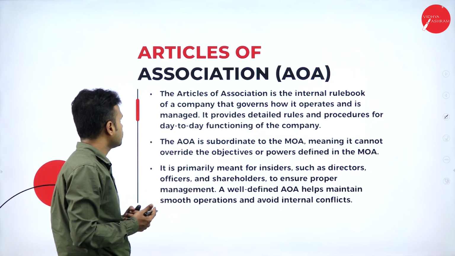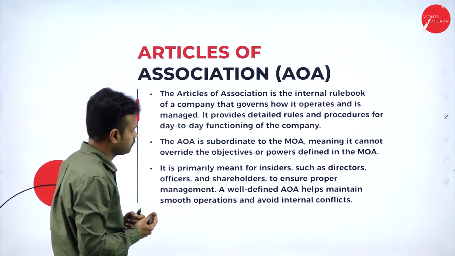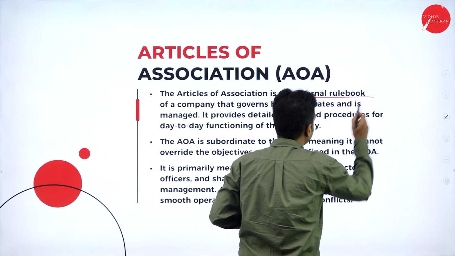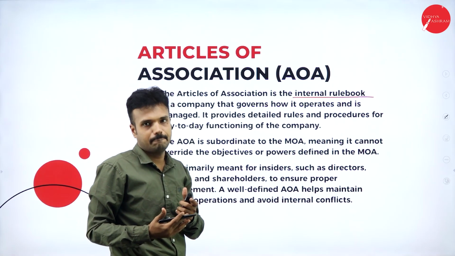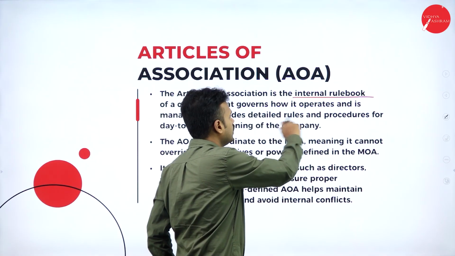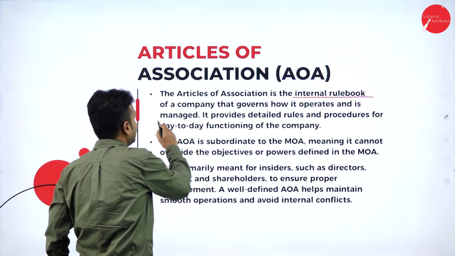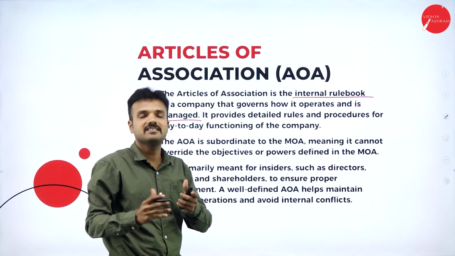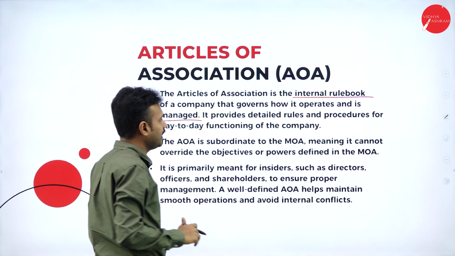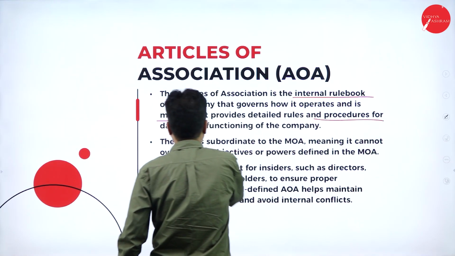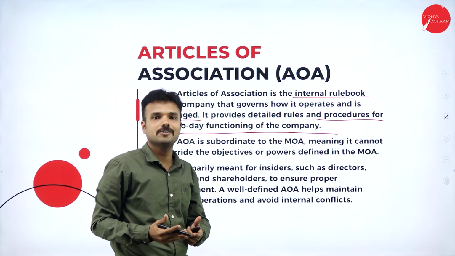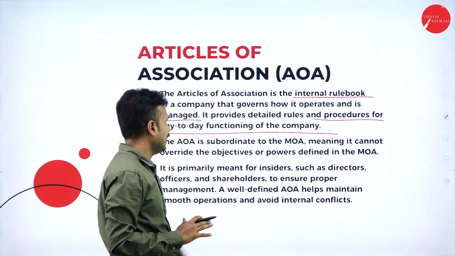The articles of association are the internal rule book of a company, which makes rules and regulations inside the organization, not outside it, and governs how it operates and is managed. It provides detailed rules and procedures for the day-to-day functioning of the company, all the rules, regulations and restrictions. All of these are listed in the articles of association.